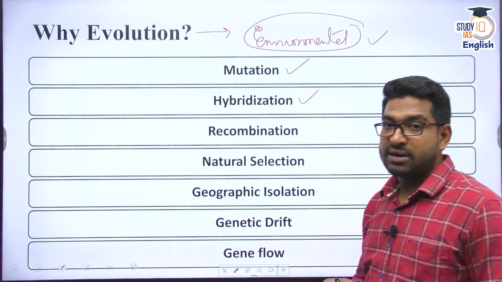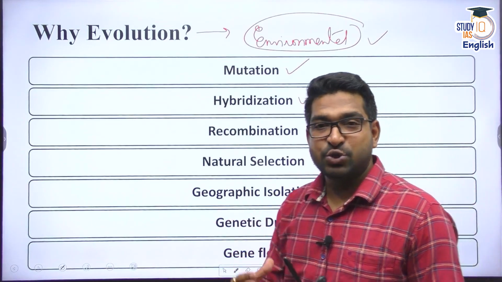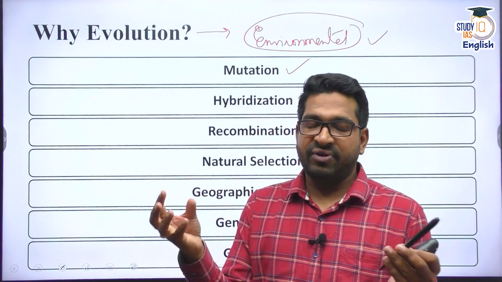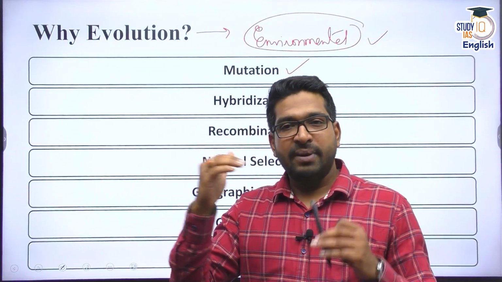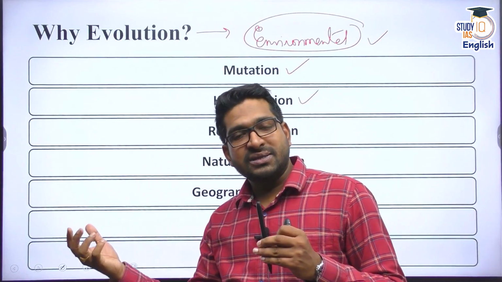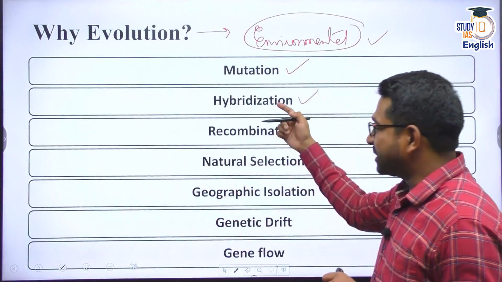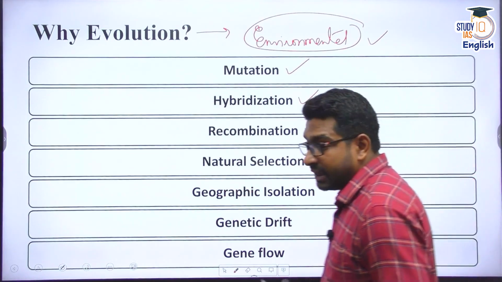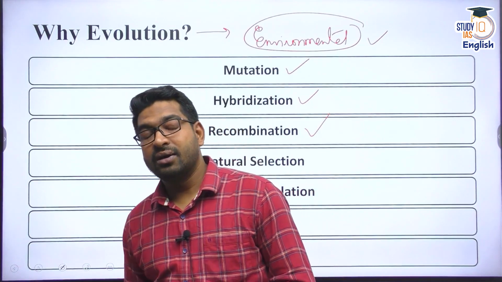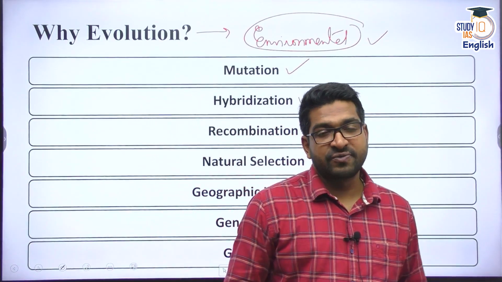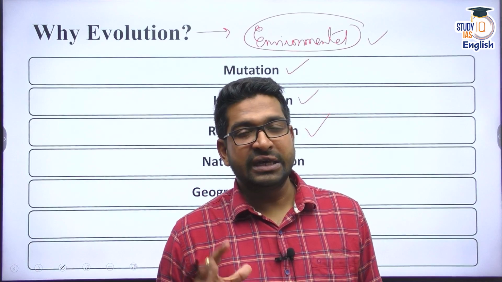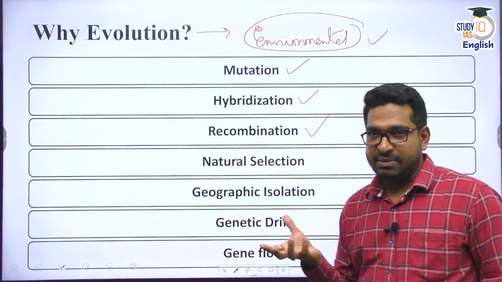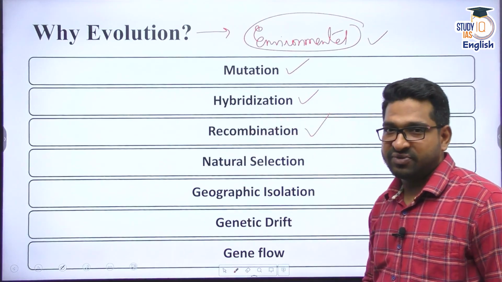You saw how Gregor Mendel, through hybridization, crossbred two plants, a tall plant and a short plant, and saw that the offspring were all tall. Again, hybridization can be one of the reasons, or recombination of DNA. These days we have also seen a lot of research and development in the biotechnology domain, so recombinant DNA technology has come up. Recombination can be one of the reasons.